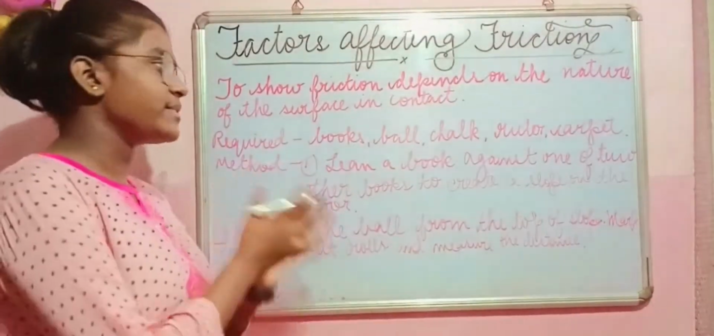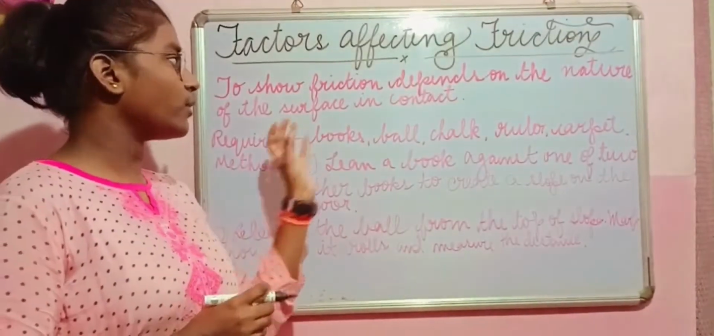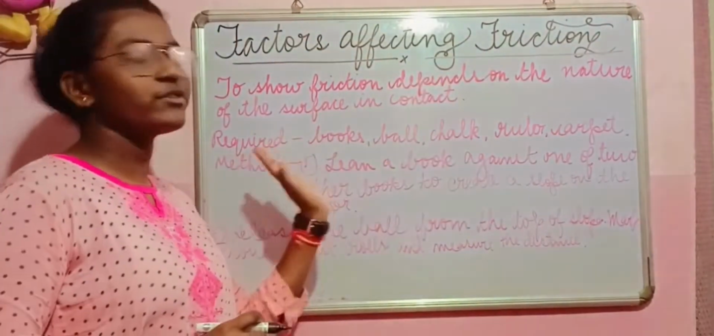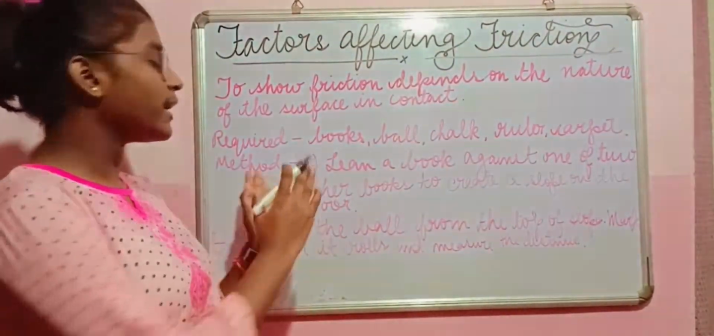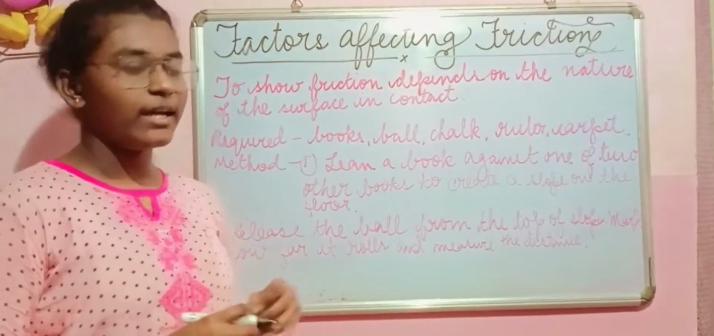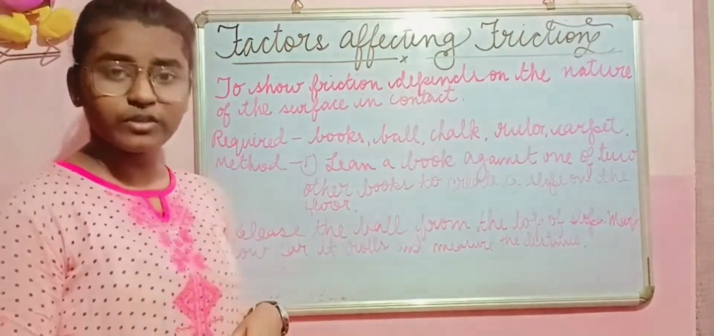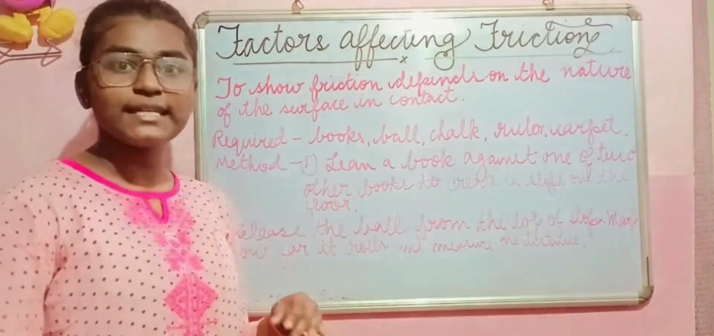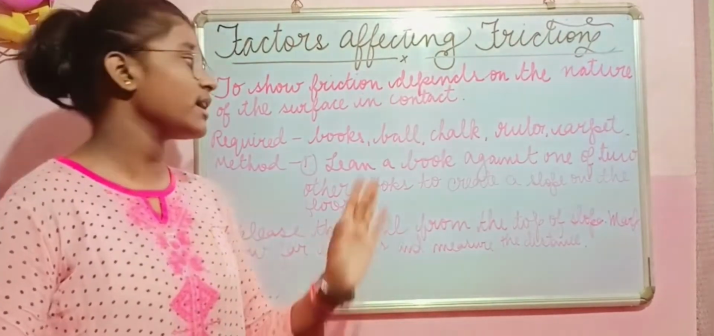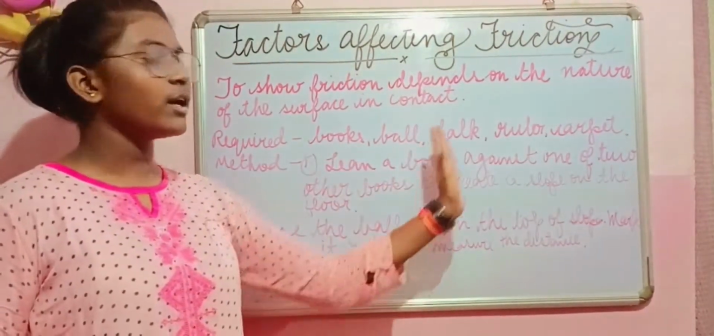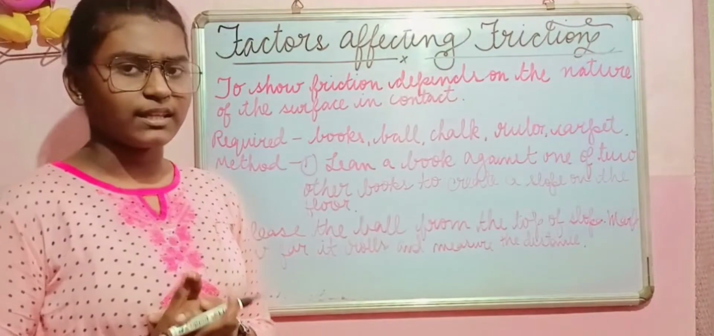So here comes the activity. We have to show how the friction depends on the nature of the surface in contact. So over here, what are the materials required? You have to take at least 3 books, a ball, a chalk, a ruler, and a carpet or a mat.